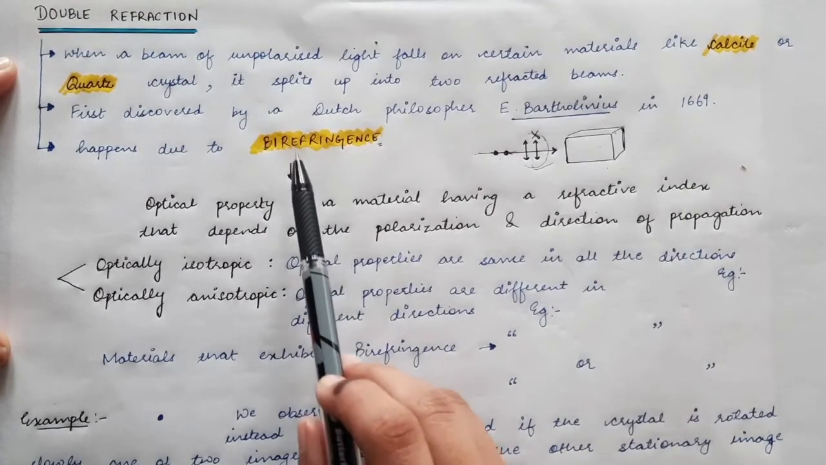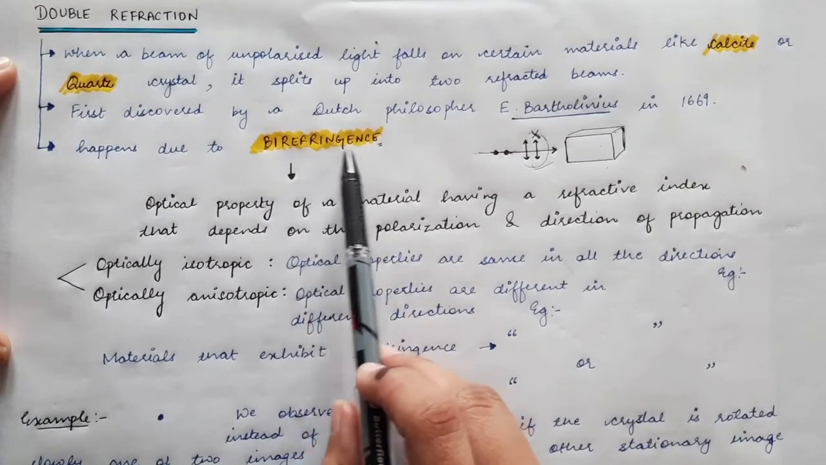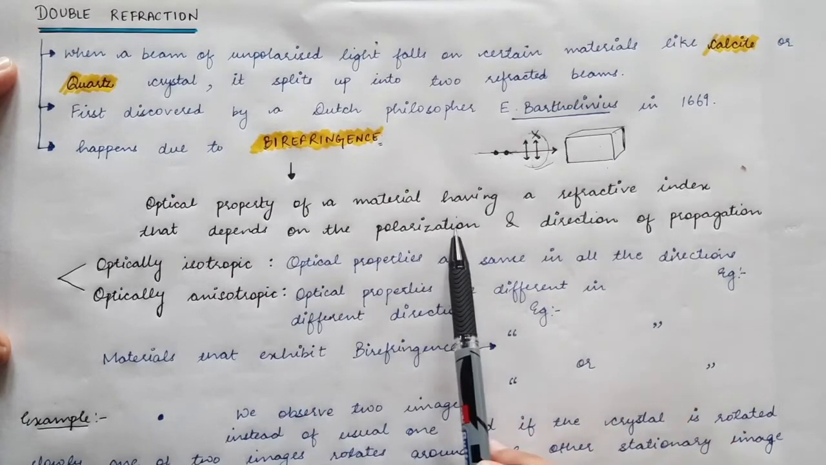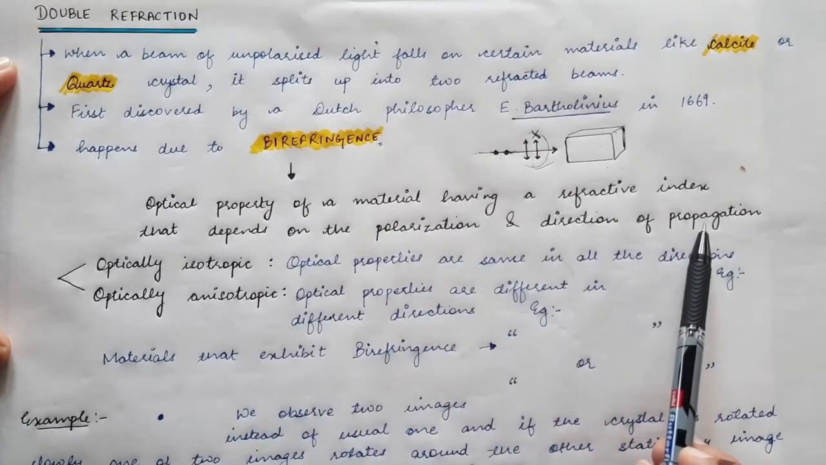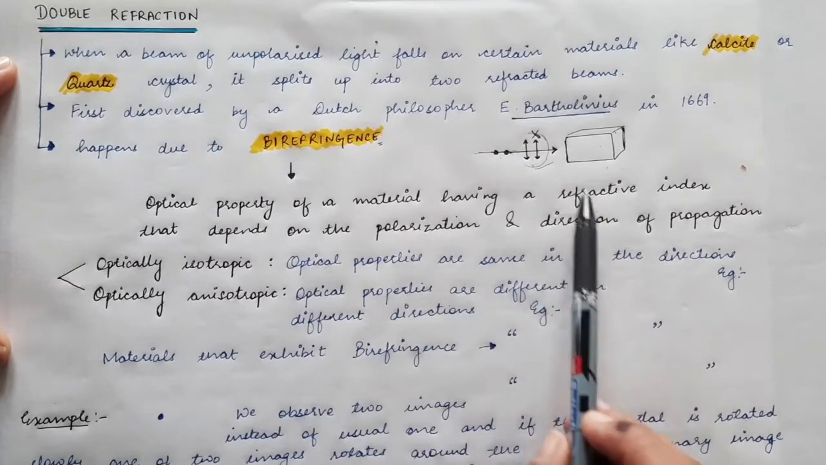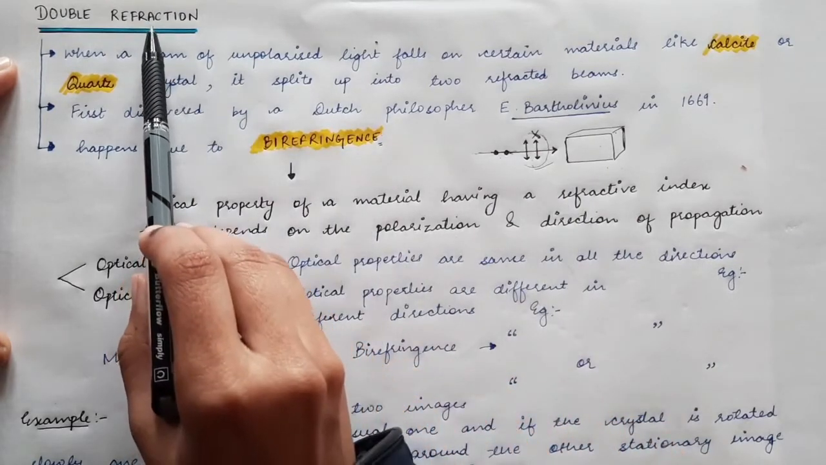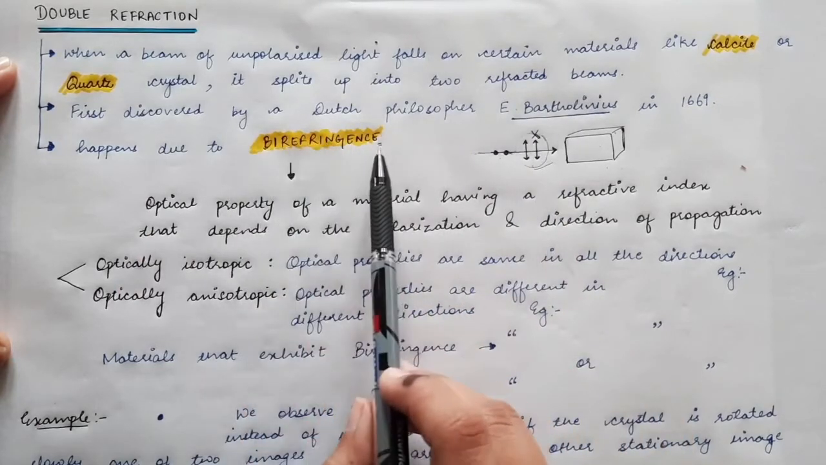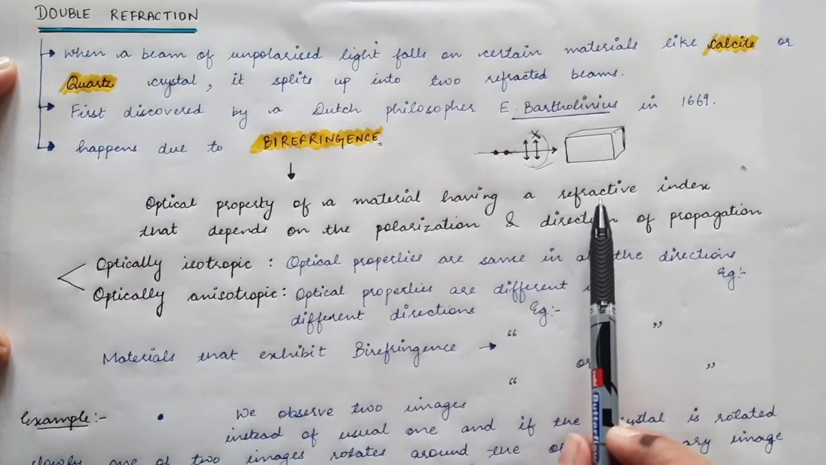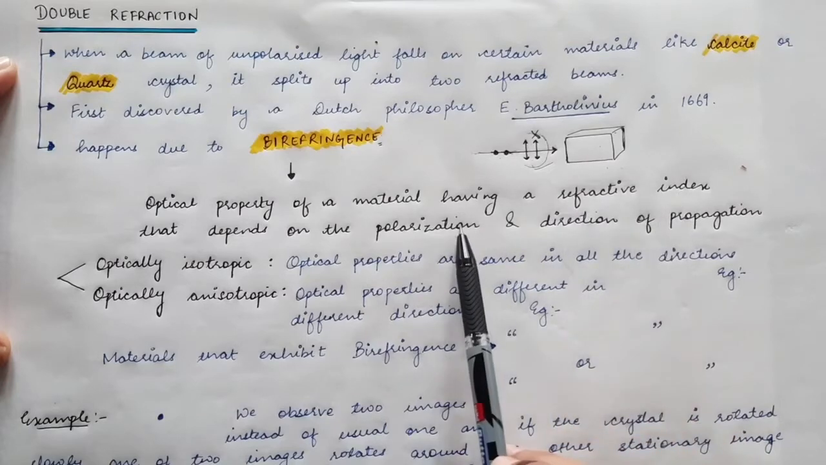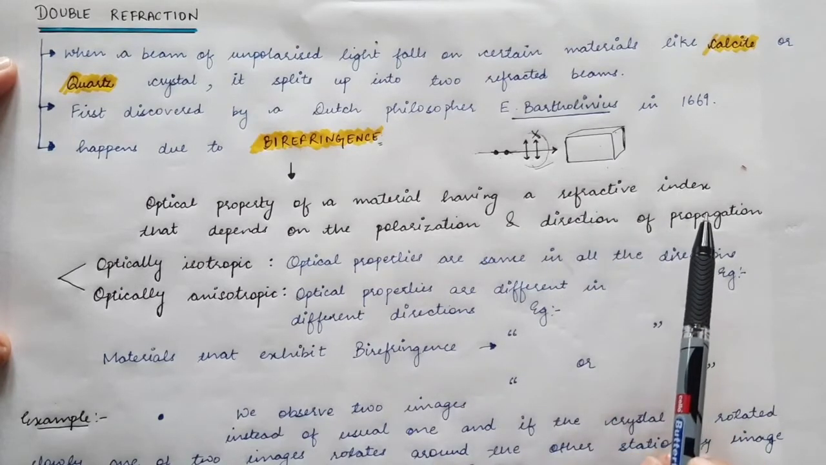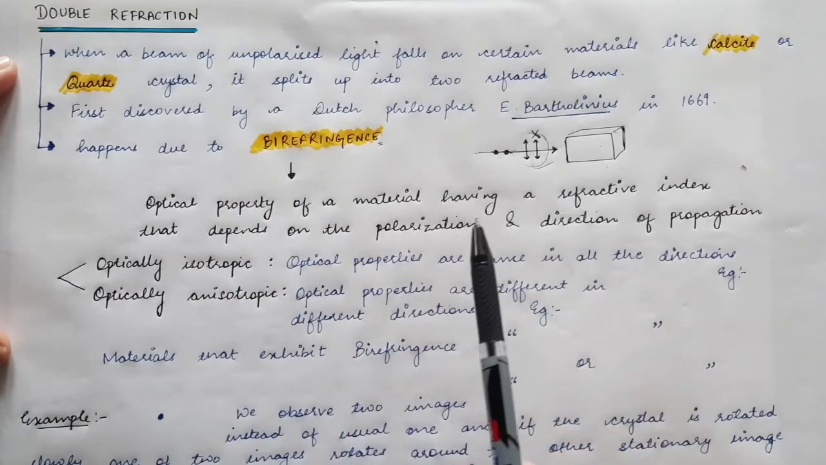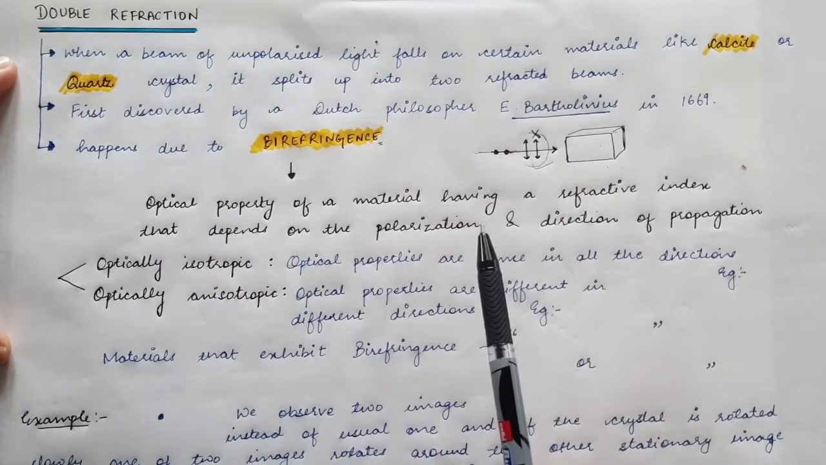This property is called birefringence. Due to the dependence of the refractive index on the polarization state and the direction of propagation of the incident light, the light gets split into two refracted beams. So due to birefringence, double refraction occurs inside such materials. This is the reason why double refraction occurs.